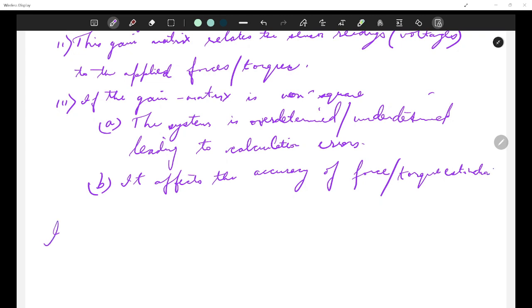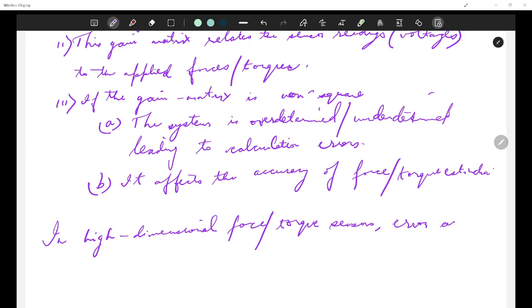So, in high dimensional force or torque sensors, error basically arises due to inconsistent or non-square gain matrix. Okay, so yeah,